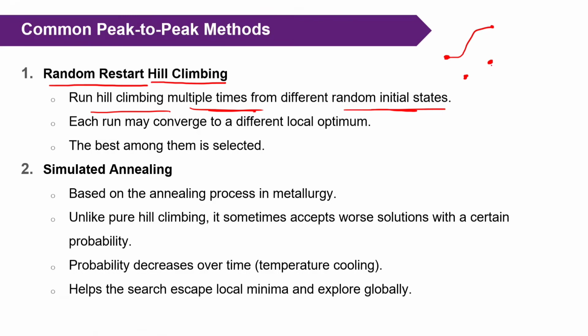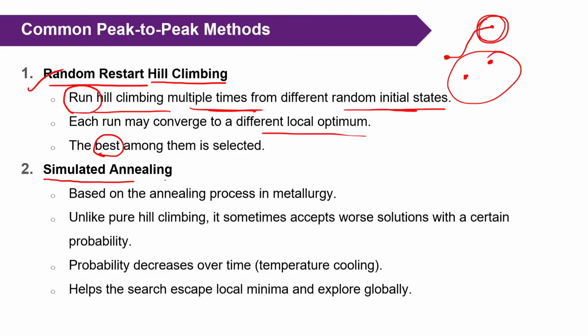If you move from different initial states, you may get different local optima. That means instead of a single local optimum, we get multiple local optima. Why? Because I am running it multiple times. Now, among all the local optima, we select the best one, and that best becomes the global solution. This is one way of applying peak to peak in hill climbing.